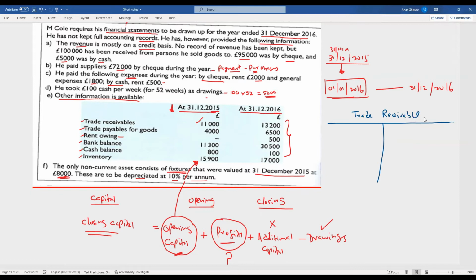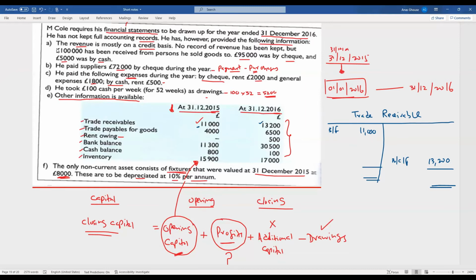Trade receivable account. What is the opening balance? 11,000 is the opening balance. So this is balance brought forward. And how much is the closing balance? 13,200. So balance carried forward 13,200. So how much has been paid during the period?